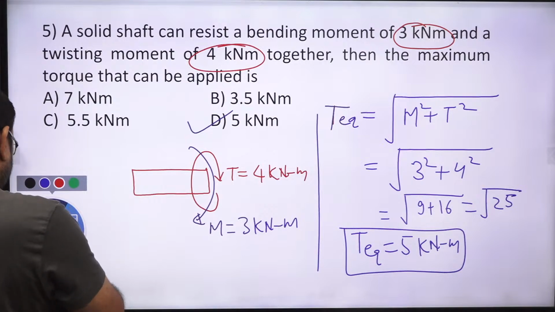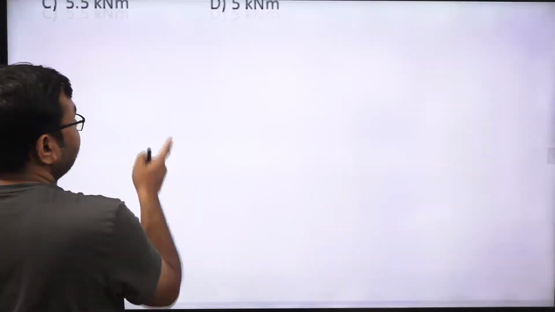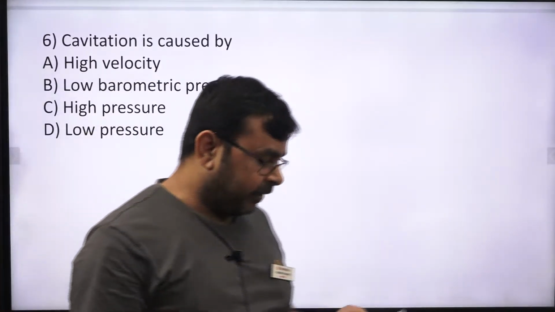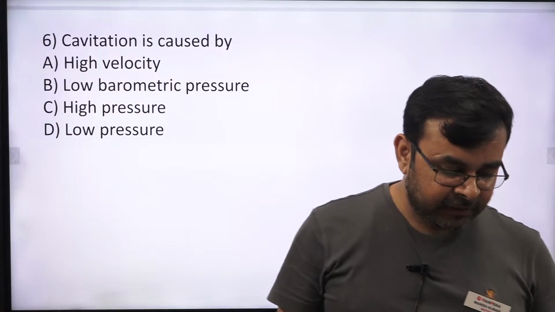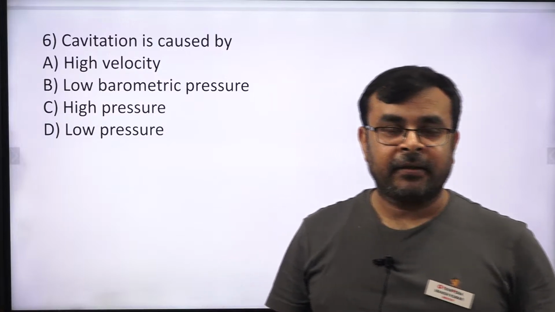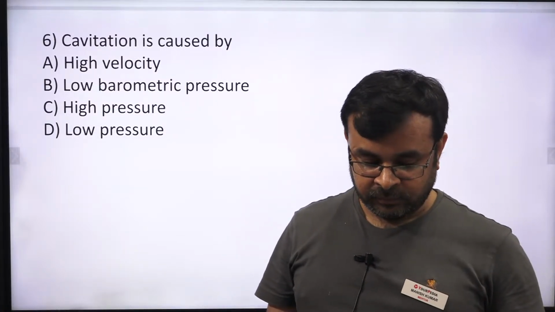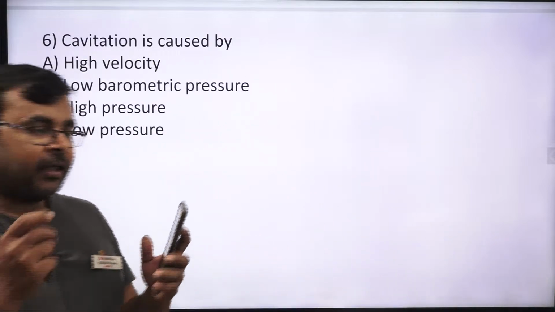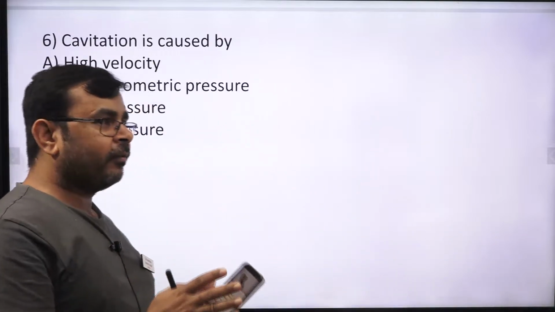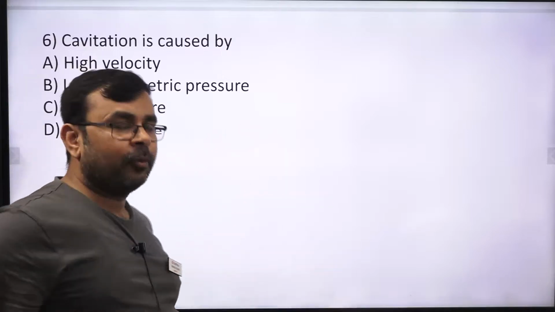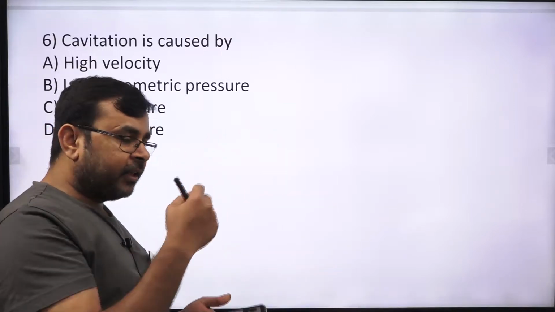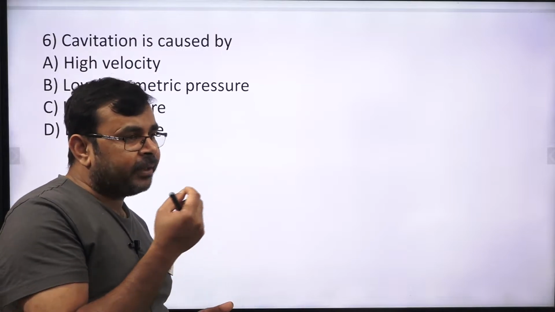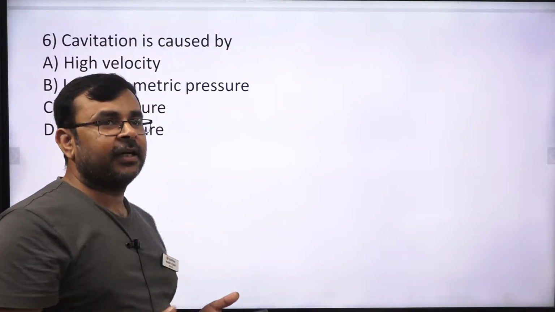Okay, let's see another question. Cavitation is caused by. Now tell me which one is the right answer. What do you mean by cavitation? Cavitation means when a fluid is flowing from high pressure to low pressure, then due to the reduction in pressure or vapor pressure of the fluid, it sometimes evaporates and makes bubbles.